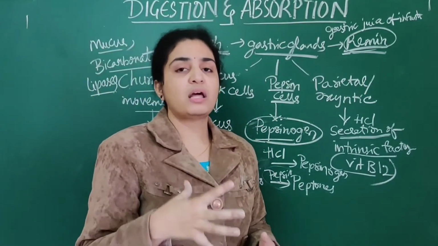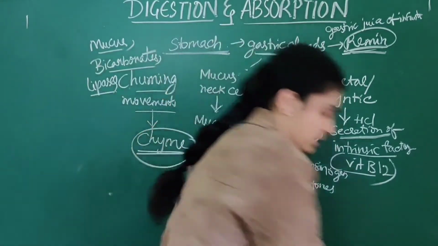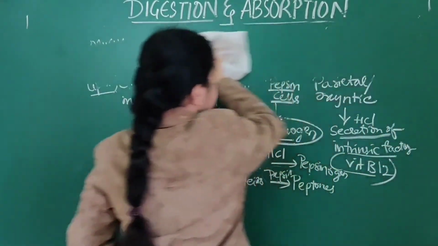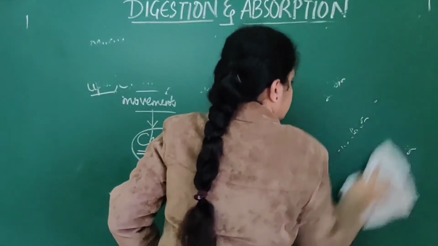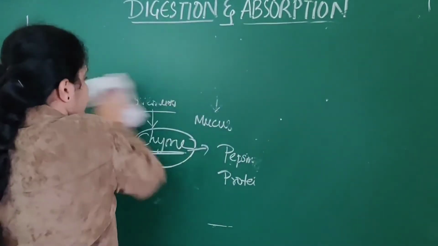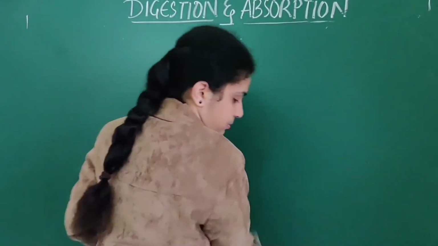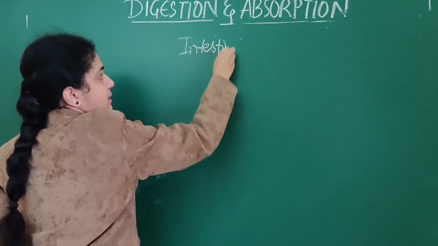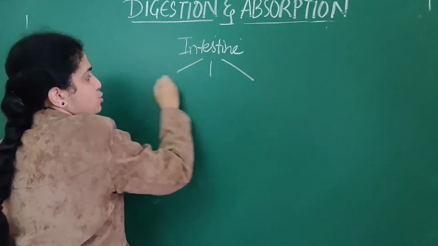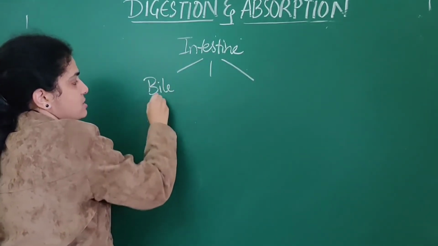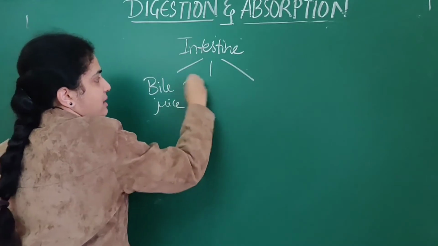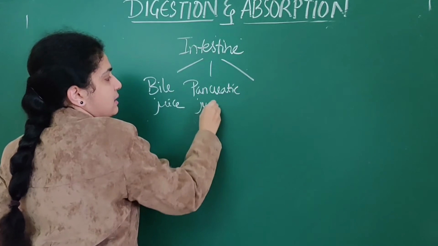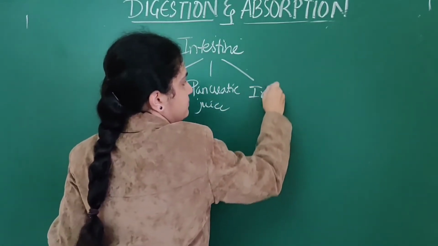Next we will deal with the enzymes that are present in the intestine. What are the secretions that are mainly present in the intestine? First one is bile juice. Second one is pancreatic juice. The third is intestinal juice.